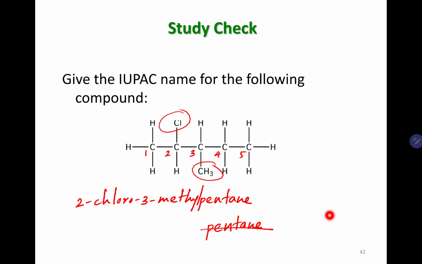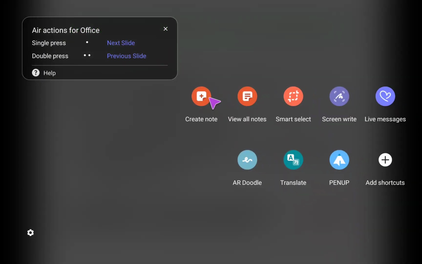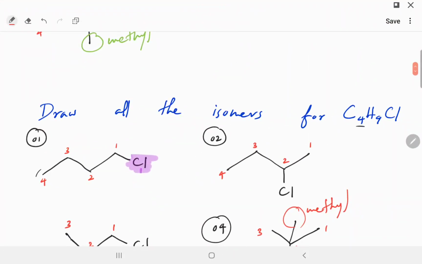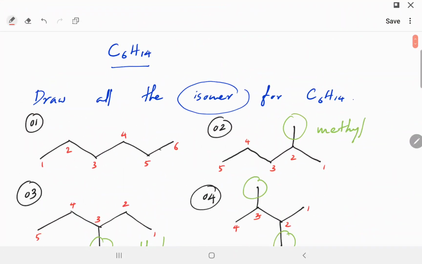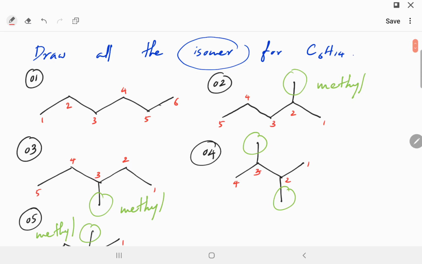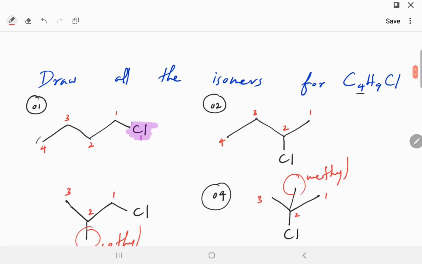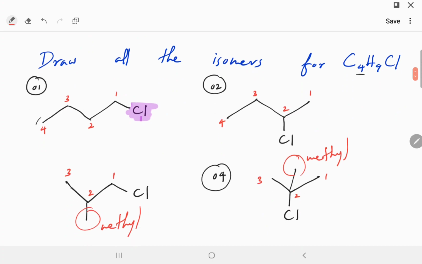What I want you to do is practice naming. There will be a couple more examples. You can try to name the compounds that you have here. I only have about 1 minute left in this video, so I don't have enough time to name all these compounds. But I want you to draw these structures on a separate piece of paper and see if you could name them. If you have any questions, please let me know. That will provide you a good practice on how to name these compounds.